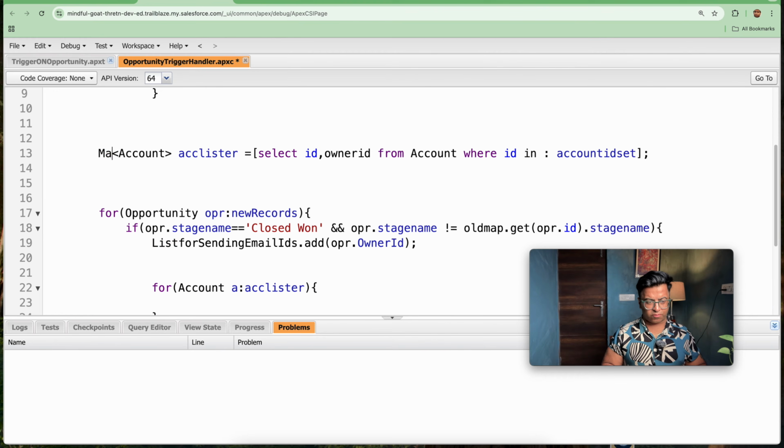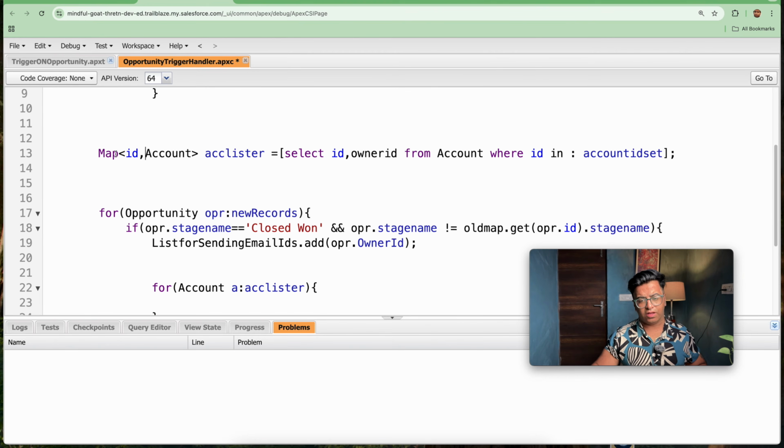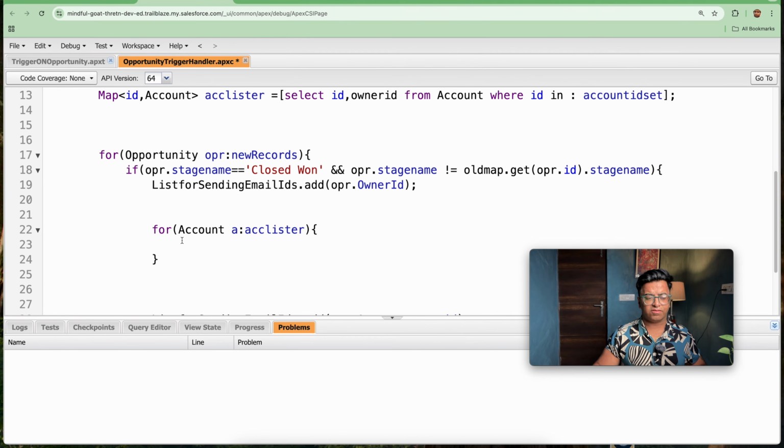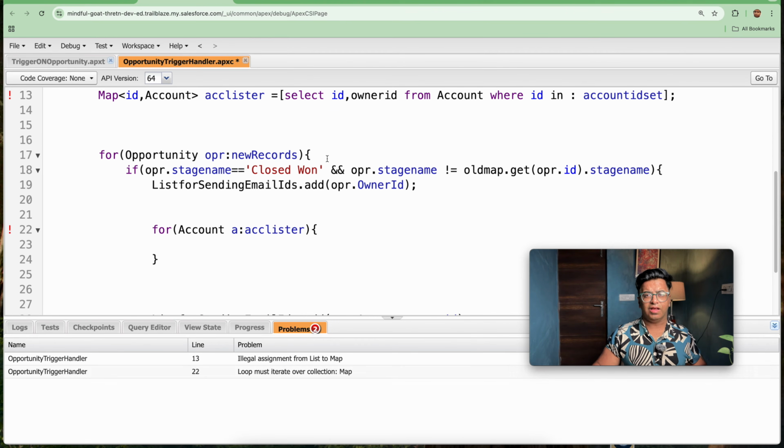So we will be changing this list into a map of ID versus account. So it will be storing the account IDs, and the account IDs match with these opportunities as well. We have the account ID, so we will be fetching this ID.